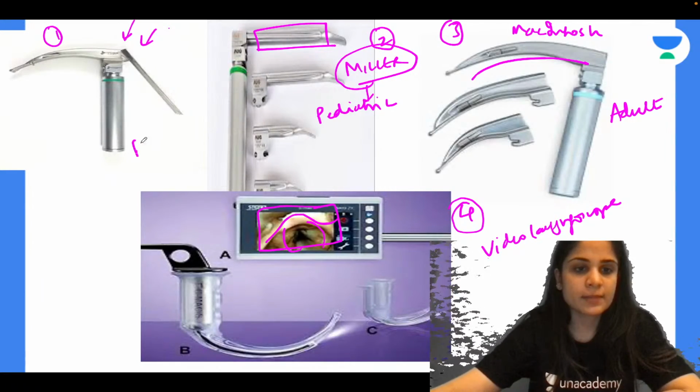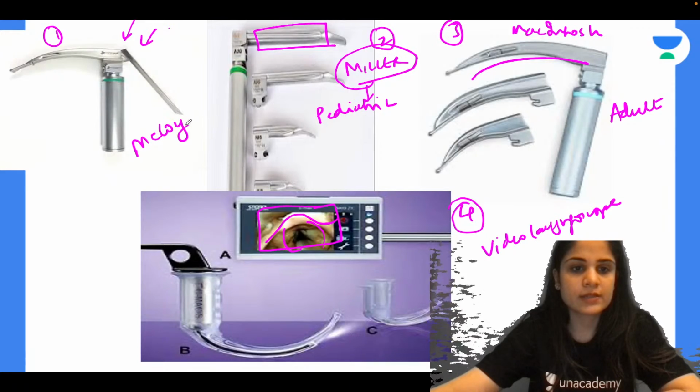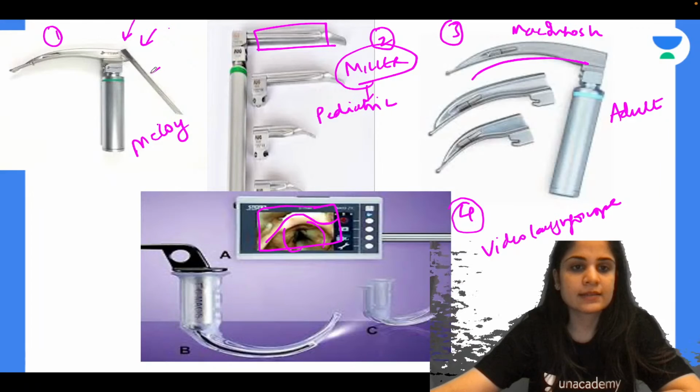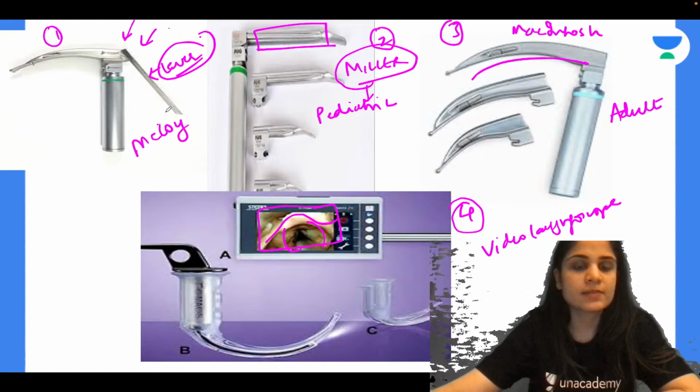Okay, so this is called the McCoy blade. Just remember, this is called the McCoy blade. The McCoy blade basically has this lever that is present behind. And what does this McCoy blade do?